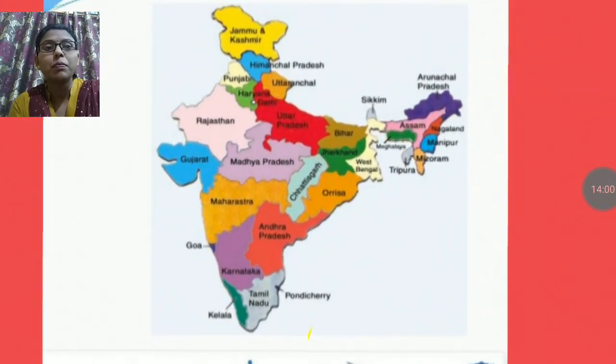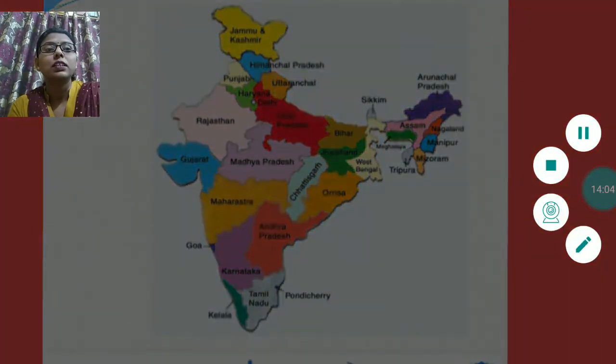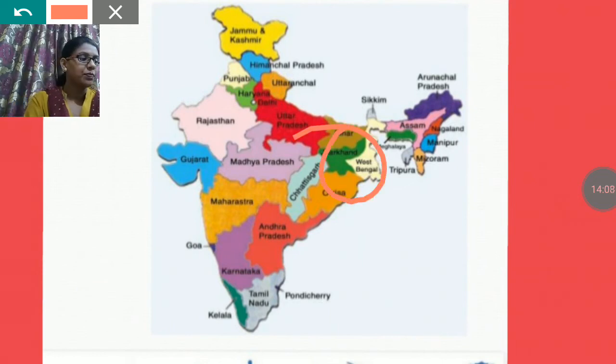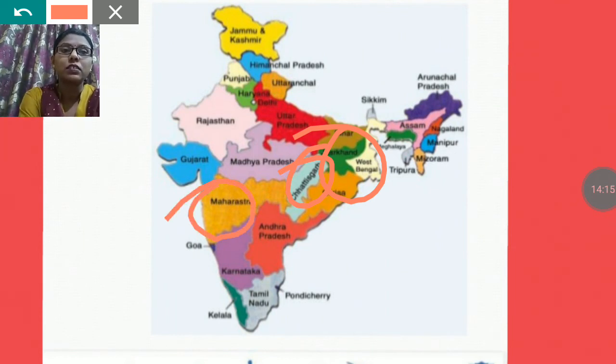And you will see the map of India. The first and most important one is Jharkhand, isn't it? Jharkhand, then Chhattisgarh, Karnataka, Maharashtra.